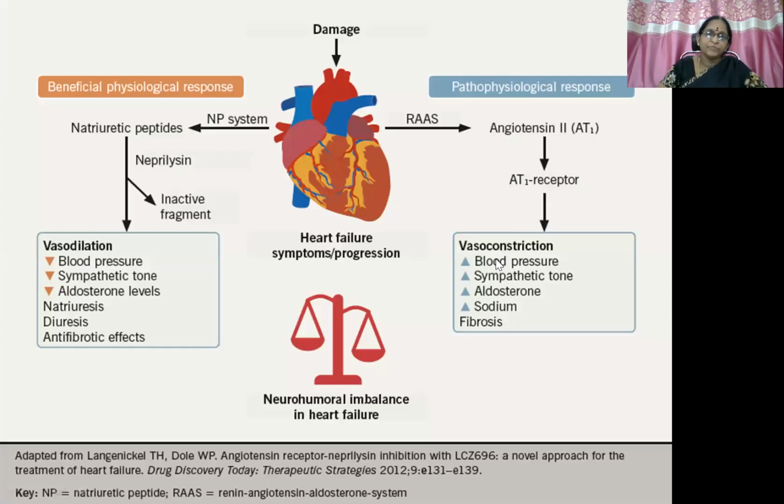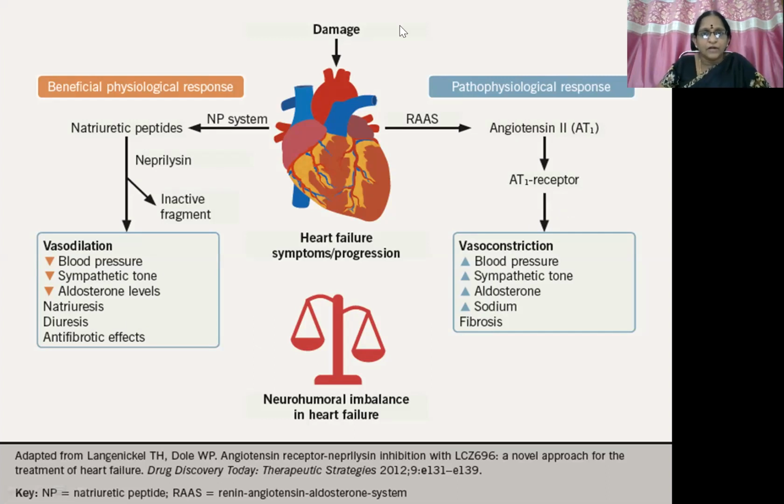So here what happens? This is the beneficial response, that is the cardiac muscle regulating the atrial natriuretic peptide. So blood pressure is decreased because of vasodilation, sympathetic tone is decreased, aldosterone synthesis is less, so natriuresis, diuresis, and anti-fibrotic effect. This is a protective phenomenon. But here what happens?